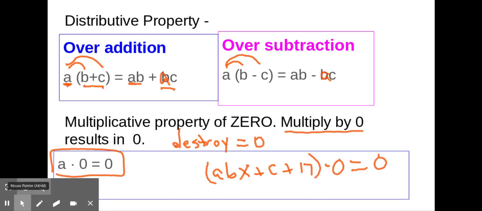And those are your properties. You're going to have some practice tomorrow in class. And if you have any questions, you can ask your teacher in class tomorrow, and we'll be happy to straighten it out for you.